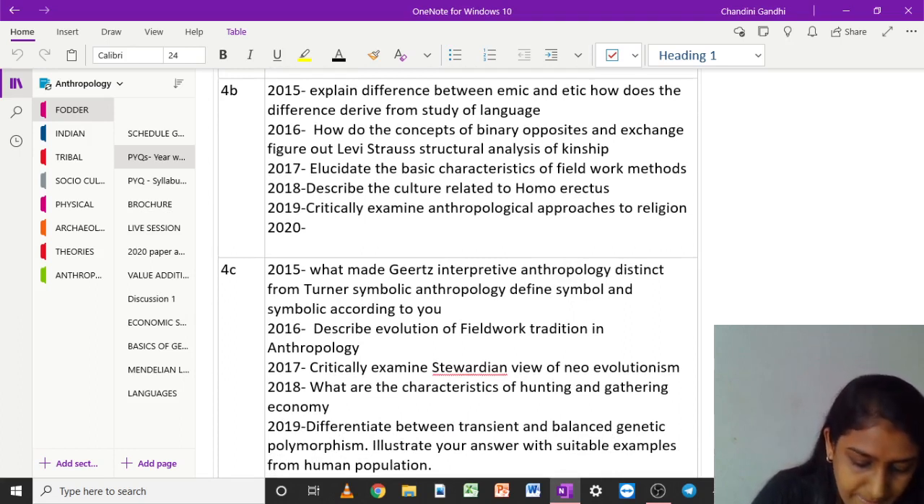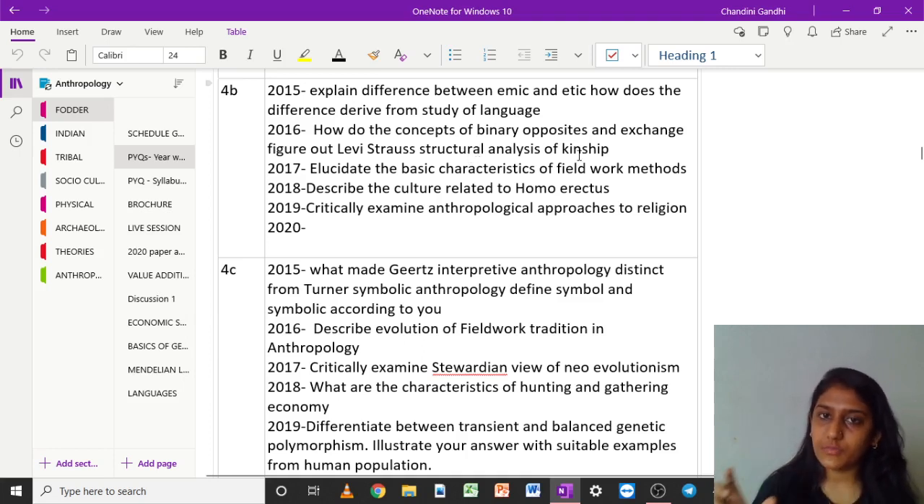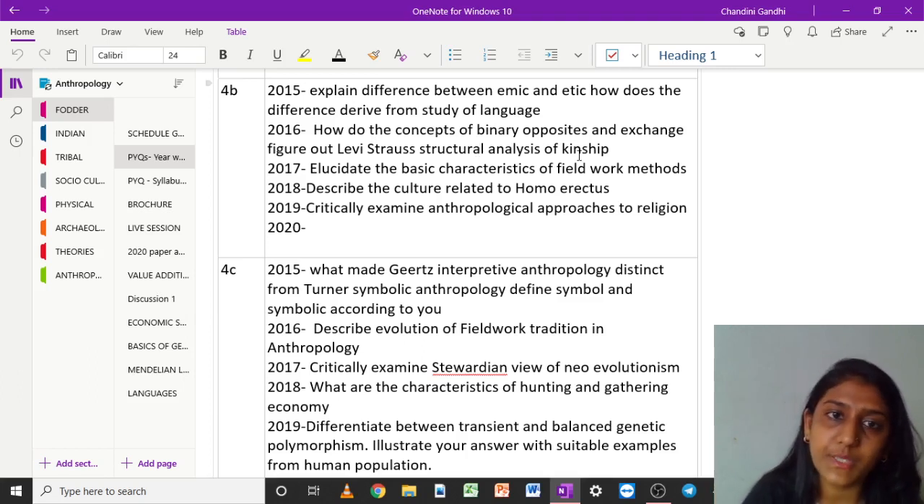Then for B, if I have to read from 2015, it is the emic and etic view, and how the difference is derived from the study of language. Again from the sociocultural part: how do the concepts of binary opposites and exchange figure in Levi-Strauss's structural analysis of kinship, specifically from the kinship part. Then elucidate the basic characteristics of fieldwork methods, which is from your unit 8.